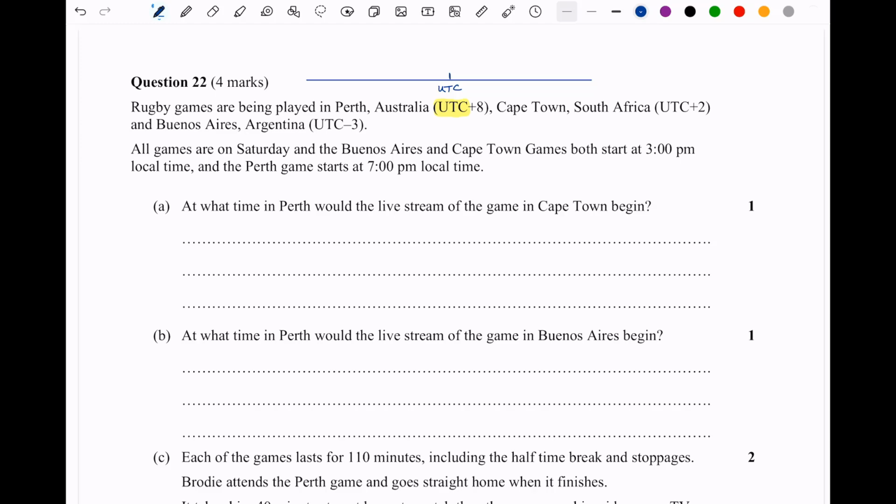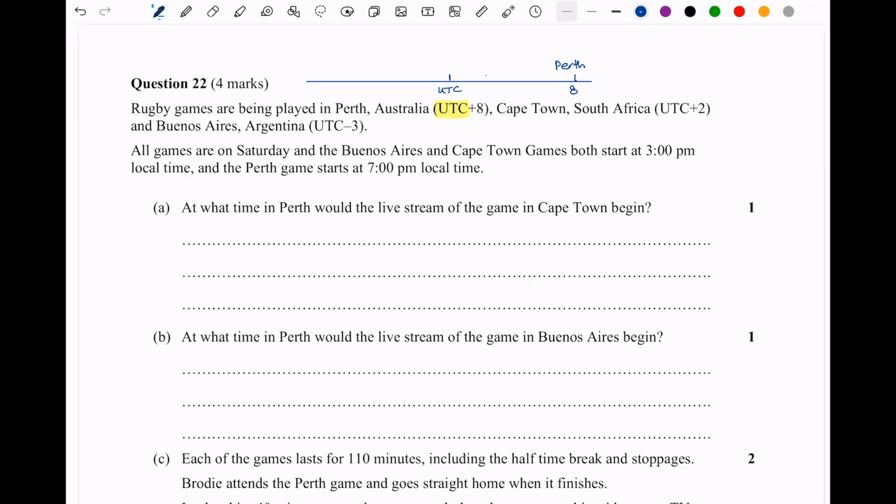So Perth, we're told, is at +8, so I'll put an 8 here, that's Perth. Then we're told Cape Town is at +2, so I'll put +2 here for Cape Town. And then Buenos Aires is -3, so we're going to go past the UTC, and I'll just put it here at -3. It's not perfectly to scale, but it should be good enough.